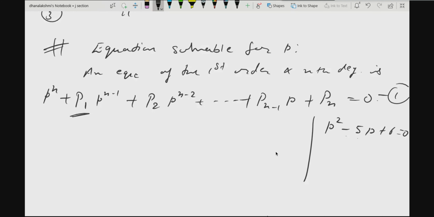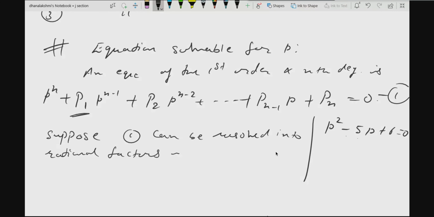So now what I said, suppose 1 can be resolved into rational factors of the first degree. What does this mean? This equation, p square minus 5p plus 6 is equal to 0.